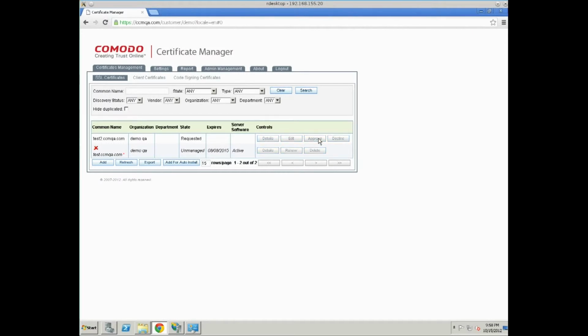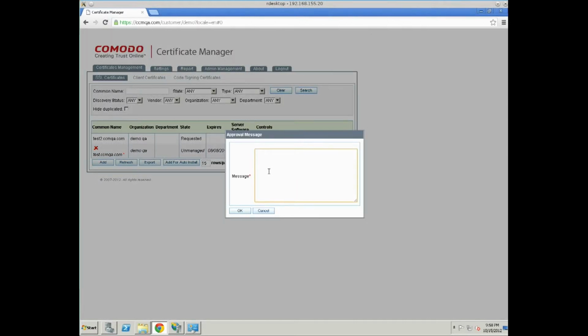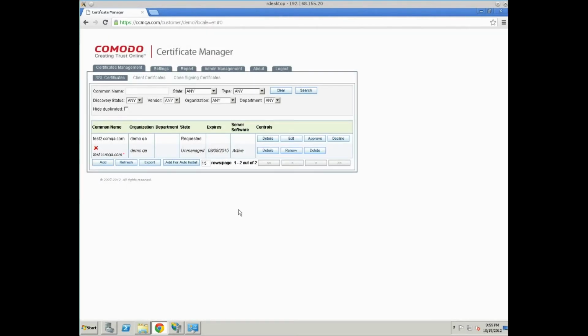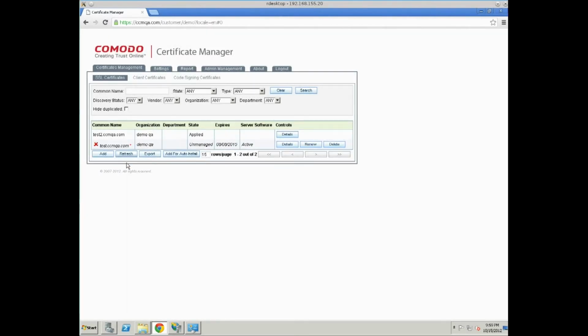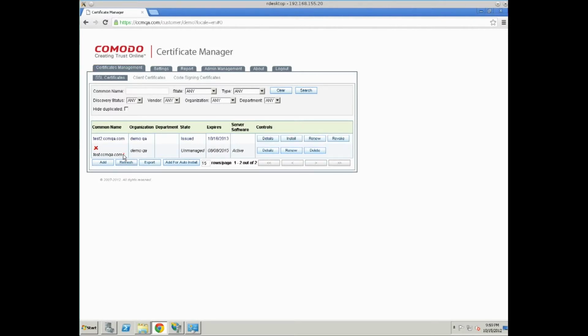Let's click approve, type in some approve message, and click OK. Certificate status changed to applied. Now we have to wait until the certificate becomes issued. Let's click refresh. Here it is.